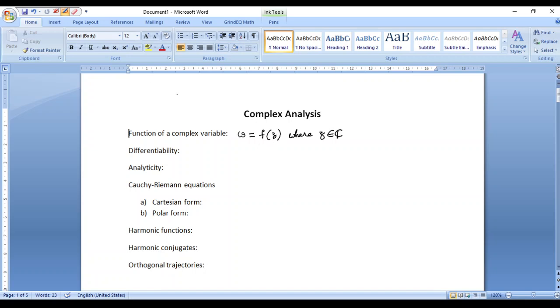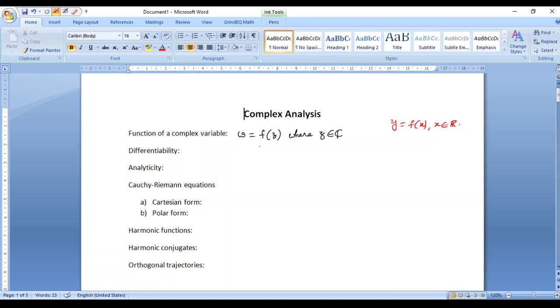This is very much similar to interpreting what a function of a real variable is. Say y equals f of x, where x is any real number. This is how the function of a real variable is defined, right? Exactly on the same lines, we define something called a function of a complex variable.